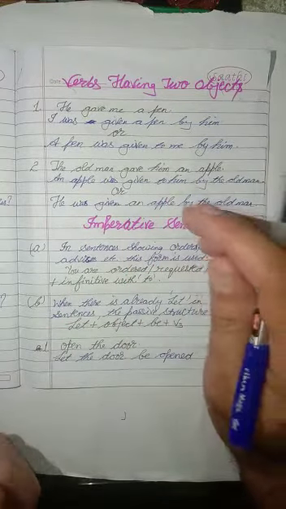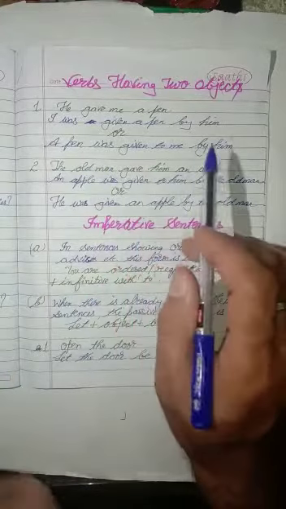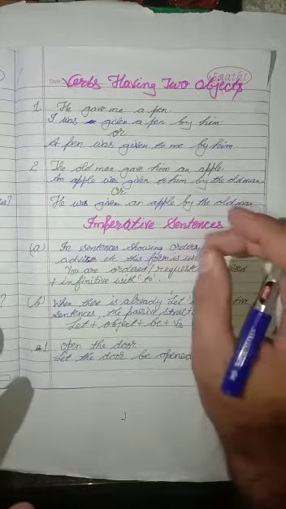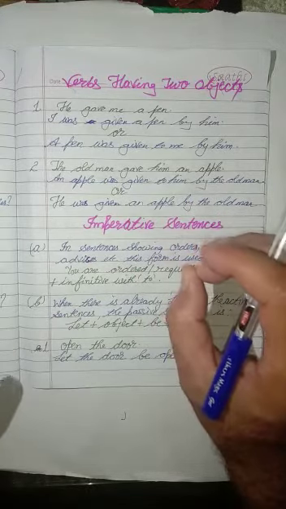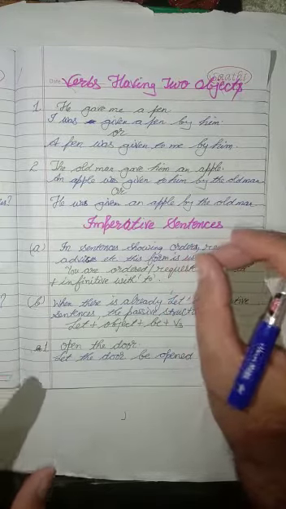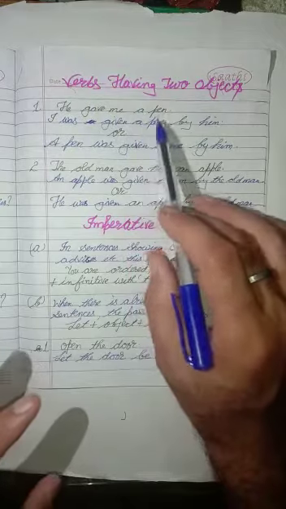Or we can change it into another sentence. A pen was given to me by him. When we use the indirect object as a subject, then we will put a preposition before the direct object. Me is the direct object and a pen is the indirect object.